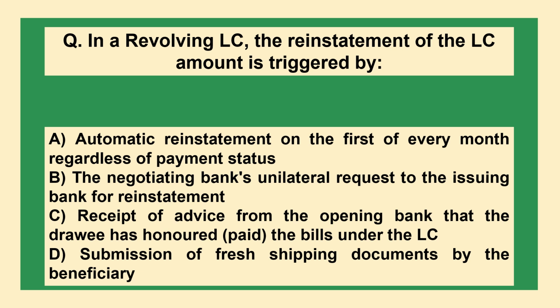The next question is, in a revolving LC, the reinstatement of the LC amount is triggered by: A. Automatic reinstatement on the first of every month regardless of payment status. B. The negotiating bank's unilateral request to the issuing bank for reinstatement. C. Receipt of advice from the opening bank that the drawee has honored, paid the bills under the LC. D. Submission of fresh shipping documents by the beneficiary.